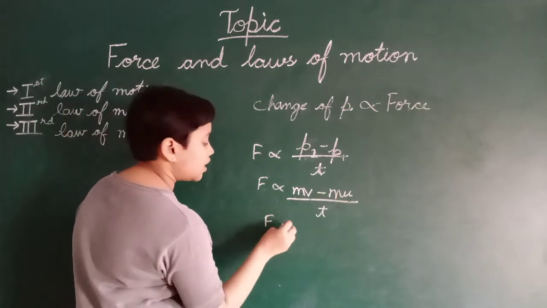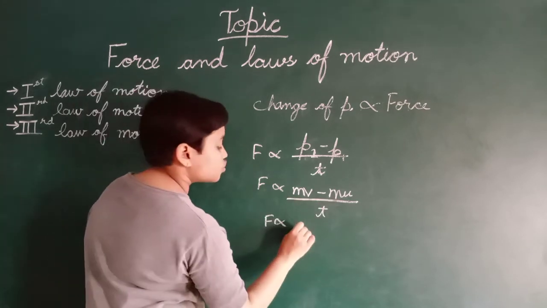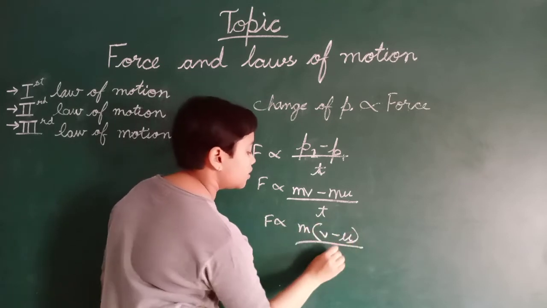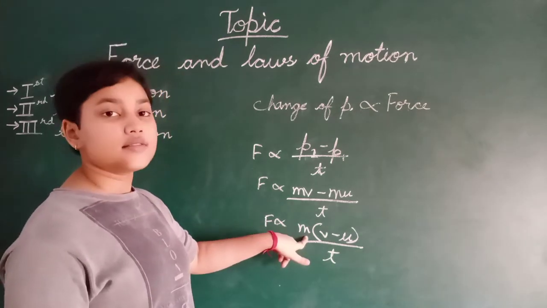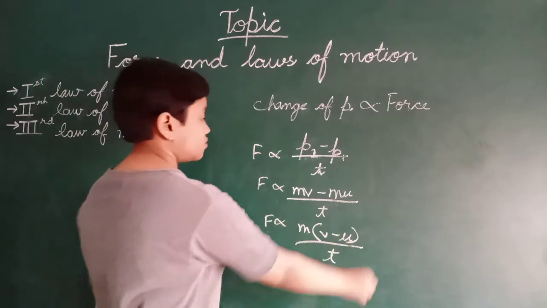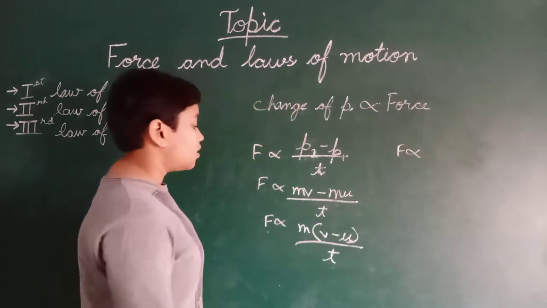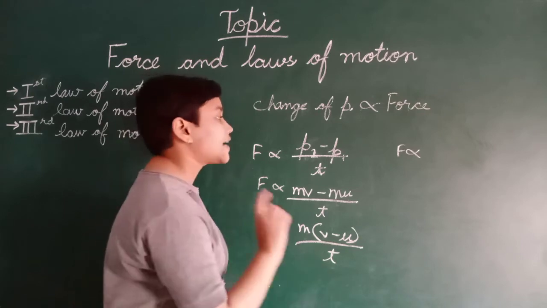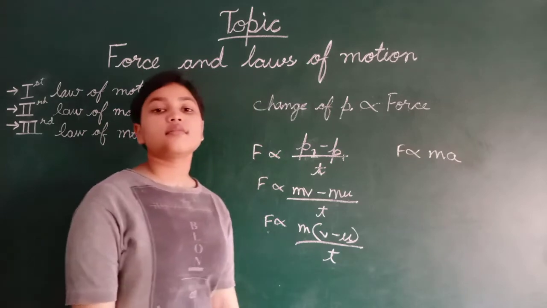So, force is proportional to, we can take mass as common, m into (v minus u) upon t. Now, what is v minus u upon t? Correct, acceleration. So, m into a.